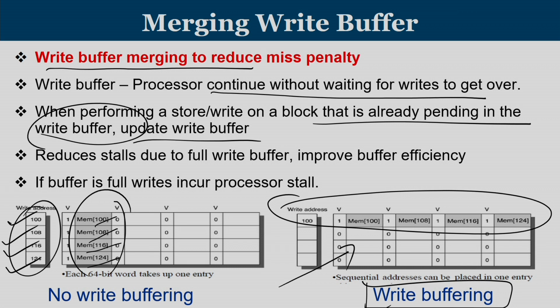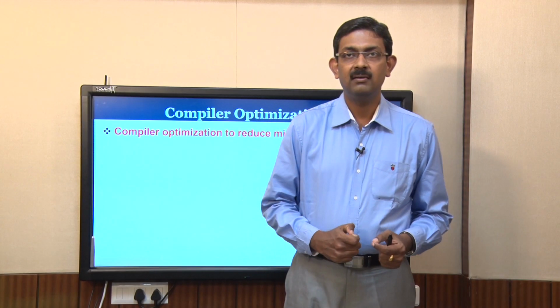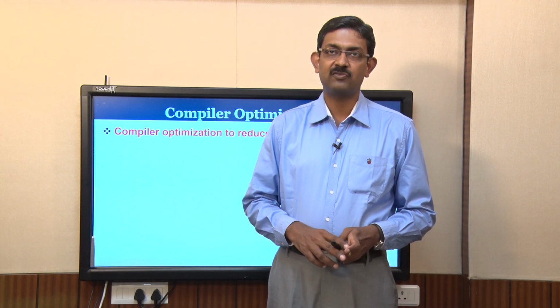That means the sequential addresses can be placed in one entry, so you will get more space. Moving on to the next optimization, which is called compiler optimization. This is a place where, if a compiler can provide a little bit of extra information to the architecture, then we can improve the performance.